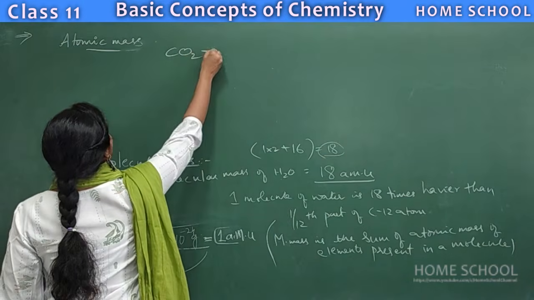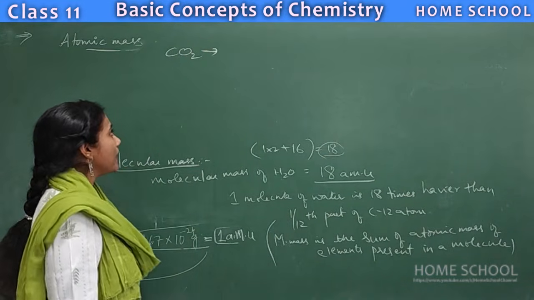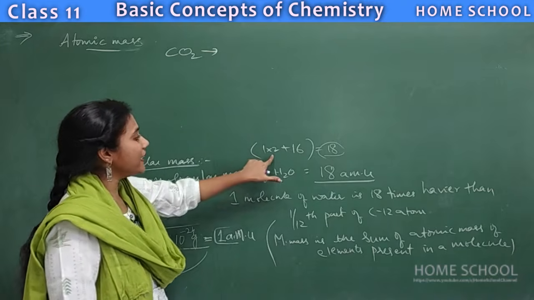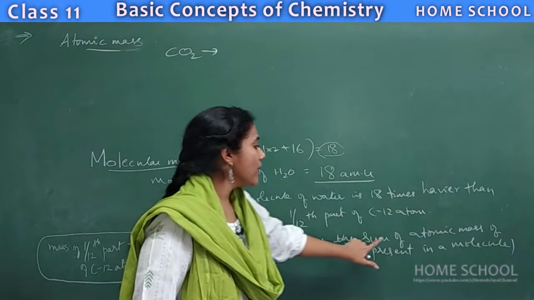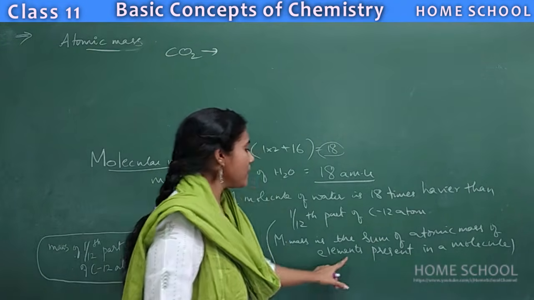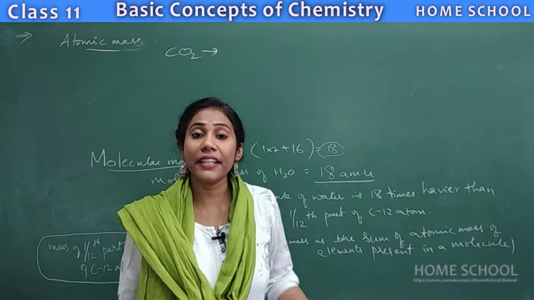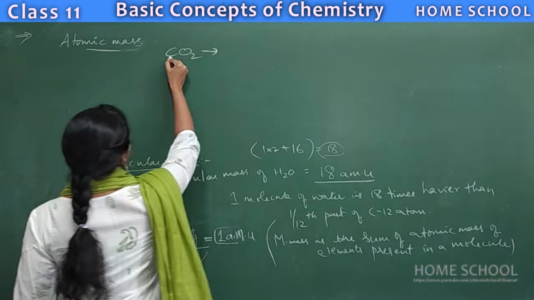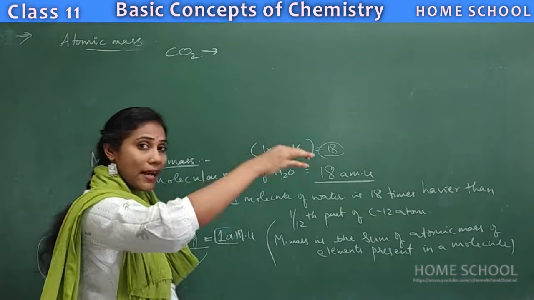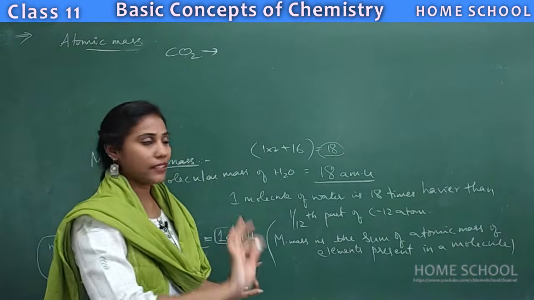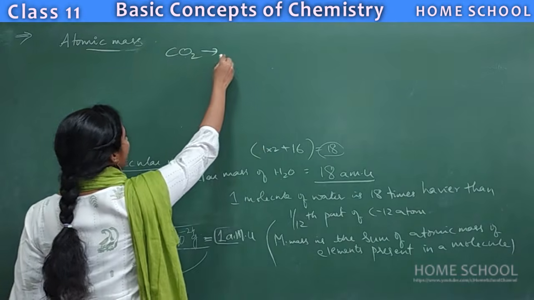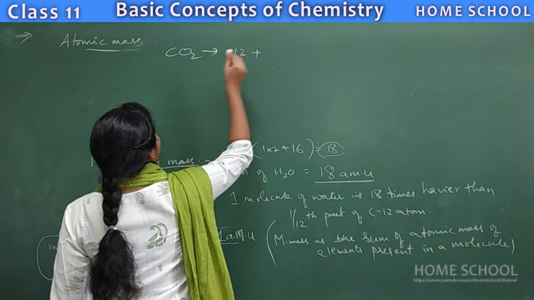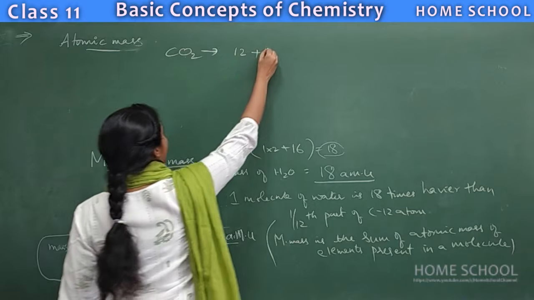Say carbon dioxide. What is the molecular mass of carbon dioxide? How do you calculate it practically? You just have to do the sum of atomic masses of all elements present in a molecule. So, what are the elements present? Carbon and oxygen. Their atomic masses you should add. What is the atomic mass of carbon? 12, plus the atomic mass of oxygen, 16.